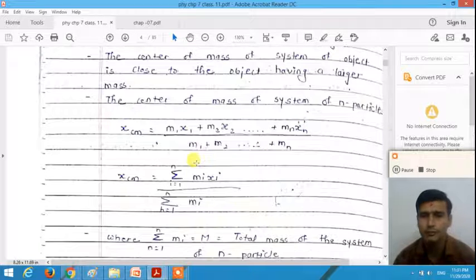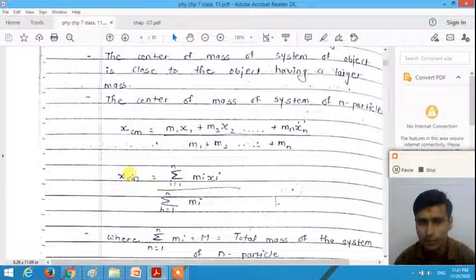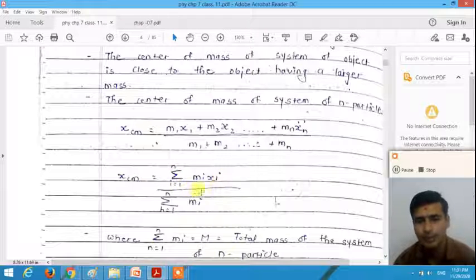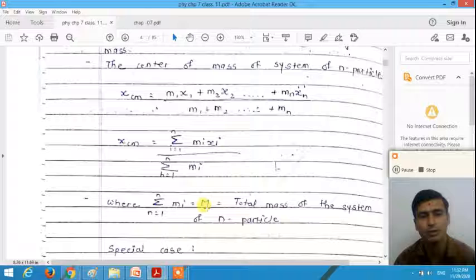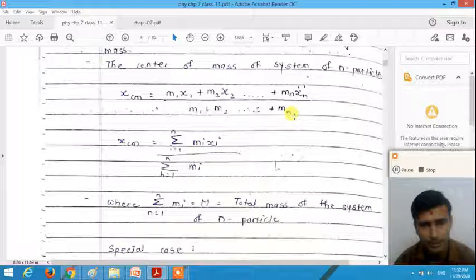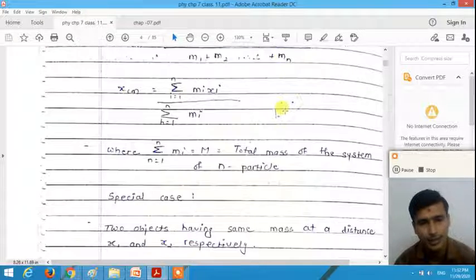So this formula can be written in the form of summation: xcm is equal to sigma i equal to 1 to n mi into xi divided by sigma i equal to 1 to n mi, where sigma i equal to 1 to n mi is equal to capital M, that is the total mass of the system. If you consider m1 plus m2 plus up to mn, that is the total mass of the system of n particles, right?